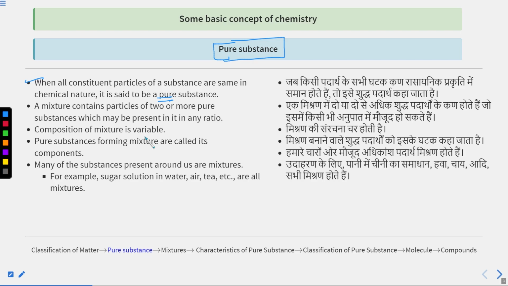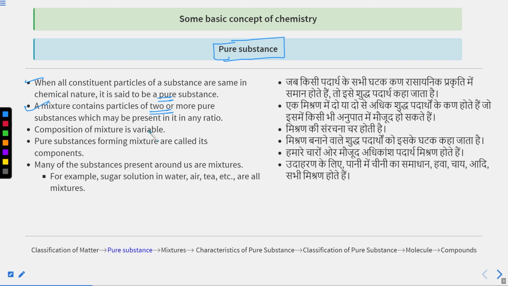Okay? Mixture. A mixture contains particles of two or more pure substances which may be present in it in any ratio. It is not like that 2:1 or 1:2 or 1:1 or 2:2. They can be present in any ratio.